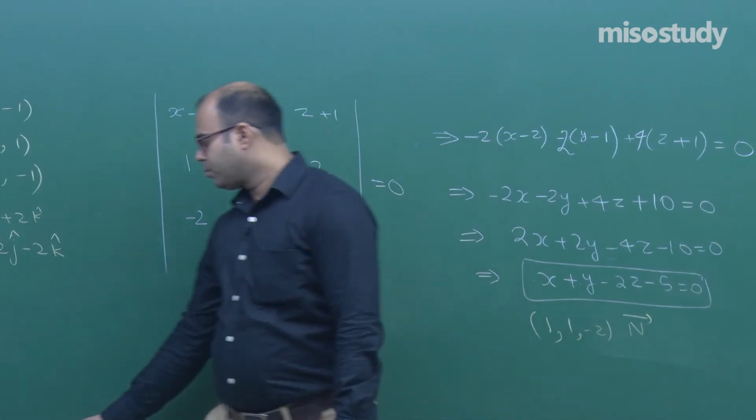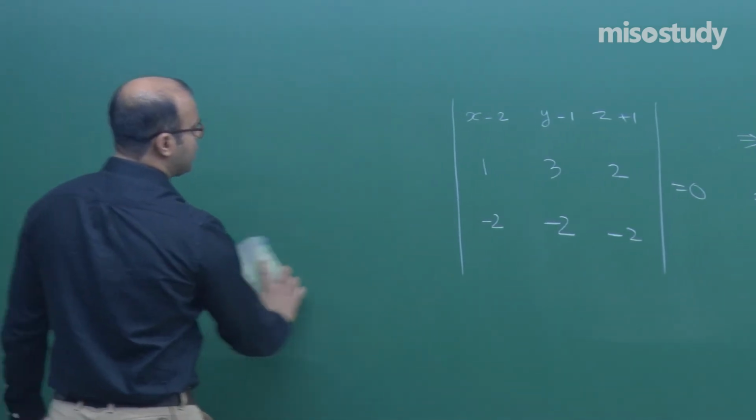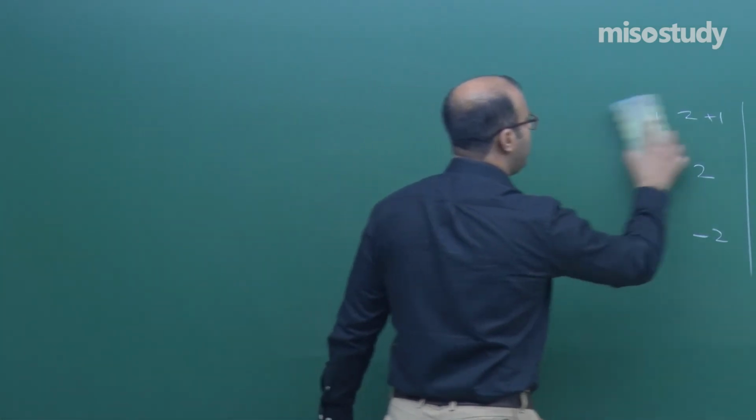Okay, students. Now, let us come to the third and the last case of finding the equation of a plane. In this case, it is given that a plane has its intercepts on the x axis, y axis and z axis. Then what will be the equation of the plane?